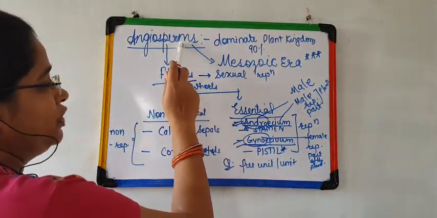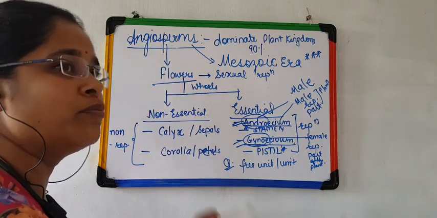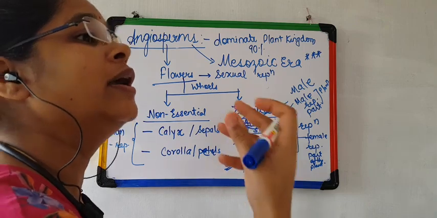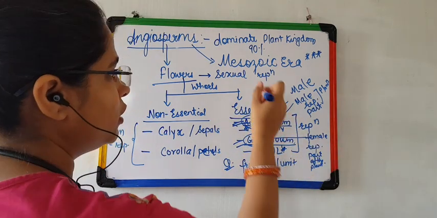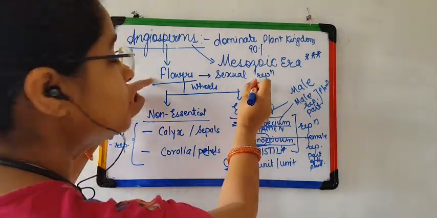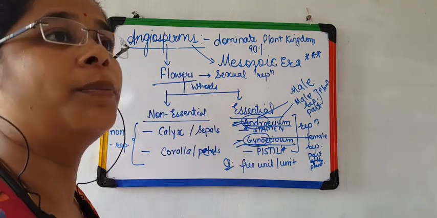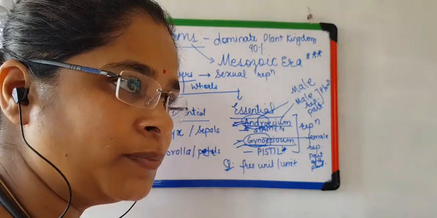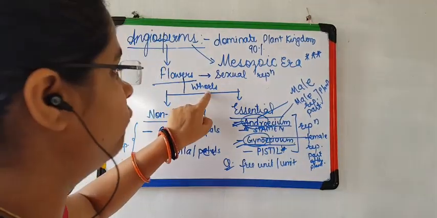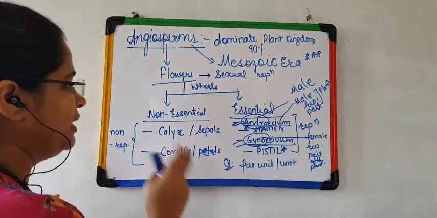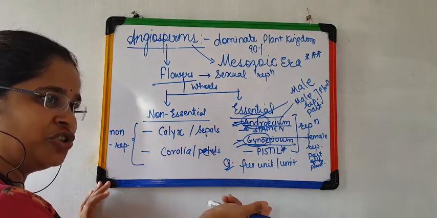Next, angiosperms hold a very important aesthetic, traditional, religious, cultural importance. Why? Because they undergo sexual reproduction and are able to produce a very important part which is known as flower. These flowers have whorls. These whorls are divided into two parts, essential whorls and non-essential whorls.